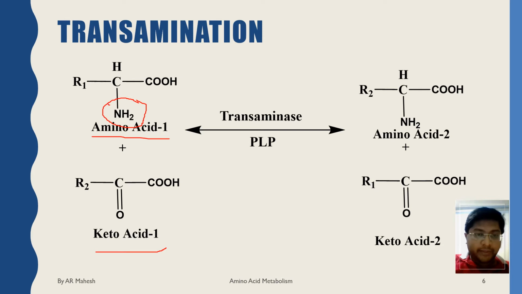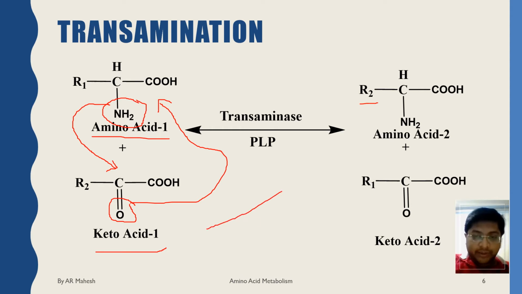So this keto acid is converted to a different amino acid, and the amino acid over here is converted into a keto acid. This process involves the interconversion of a pair of amino acids and a pair of keto acids. This is catalyzed by a group of enzymes called transaminases.